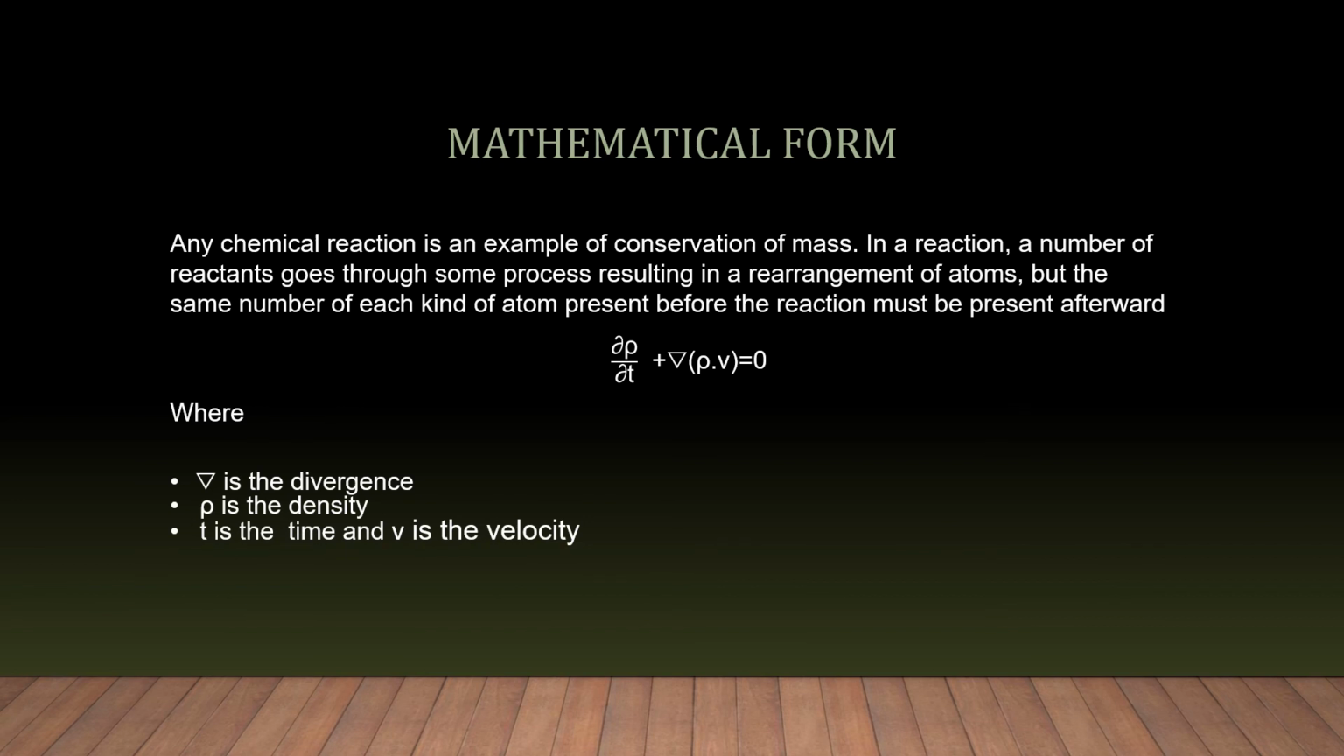Mathematical form. In a reaction, the same number of each kind of atom present before the reaction must be present afterward. ∂ρ/∂t + ∇·(ρv) = 0, where ∇· is the divergence, ρ is the density, t is the time and v is the velocity.